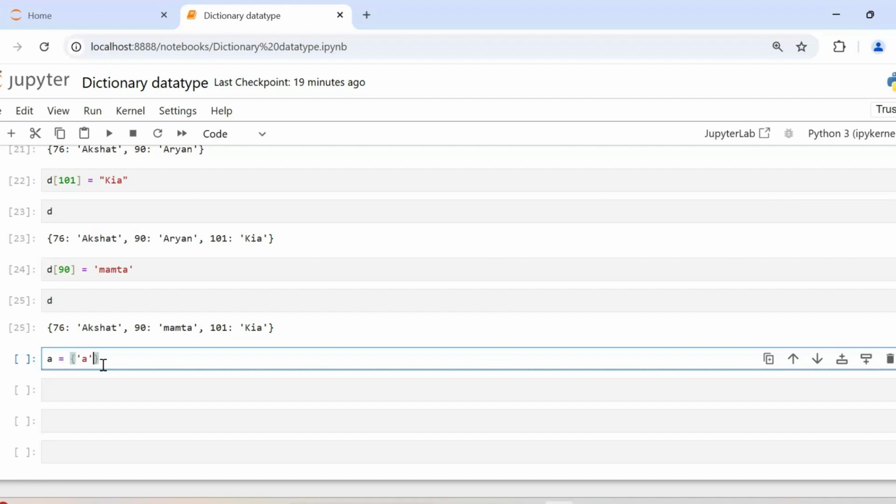Let's have A as the key. A string can be the key of a dictionary. And the value is, let's say, 90. Or maybe I'll create three items. Let's assume that these are the marks in three subjects. So Hindi, English, Maths.